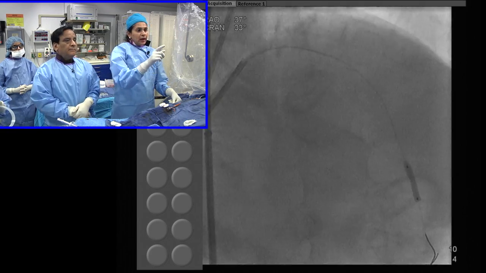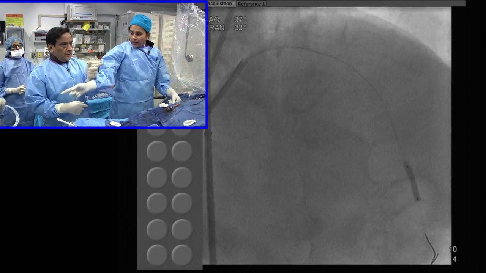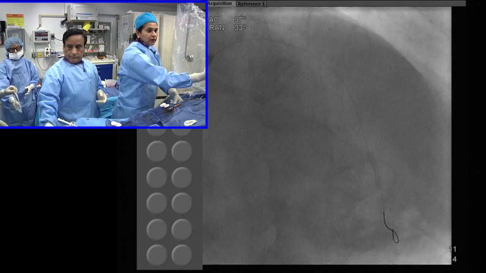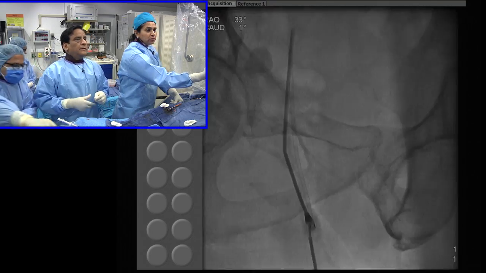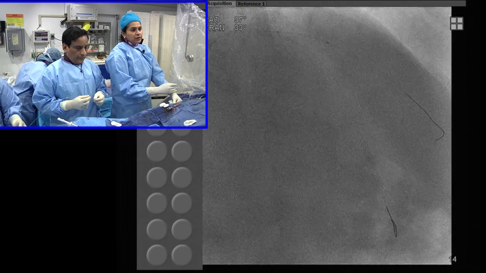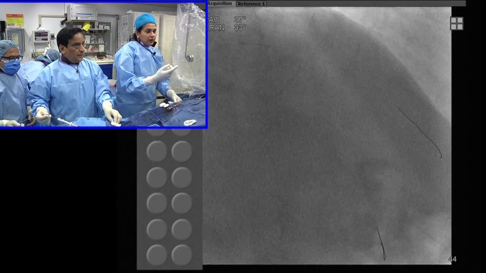Fine. We pre-dilated the side branch. We are pre-dilating the LAD now, and then we are ready for the bifurcation stent. Okay. There's a 2.5 high pressure balloon up to 14. That's what we see. But you take a picture now. Yeah, we can pre-dilate the LAD.